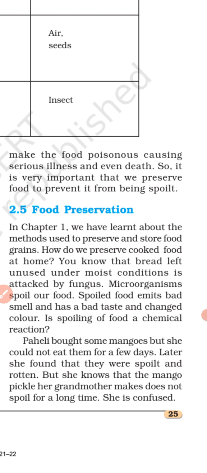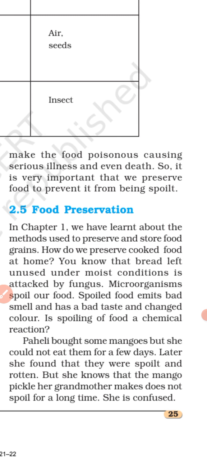Why does it happen? Because, first of all, these food materials contain a lot of water, due to which the food-spoiling microorganisms can grow in them very easily.